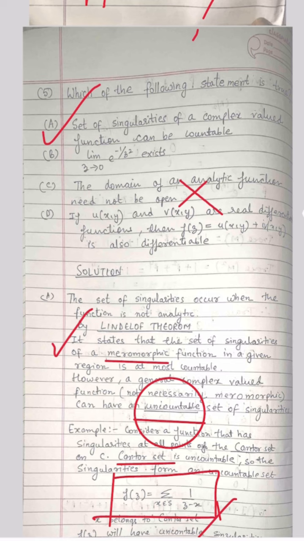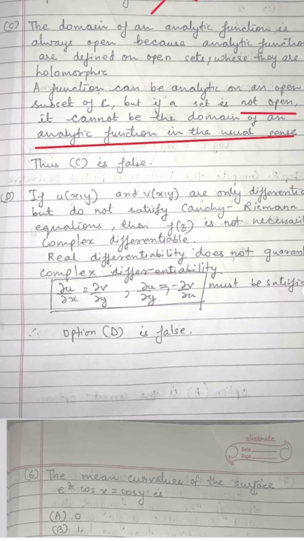And the last, if u(x,y) and v(x,y) are real differentiable functions, then f(z) equals u plus iv is also differentiable. This is not true. Okay, so see here what I have written. If u(x,y) and v(x,y) are only differentiable but do not satisfy Cauchy-Riemann equation, so there is an additional condition that they should satisfy this Cauchy-Riemann equation, then only we can say